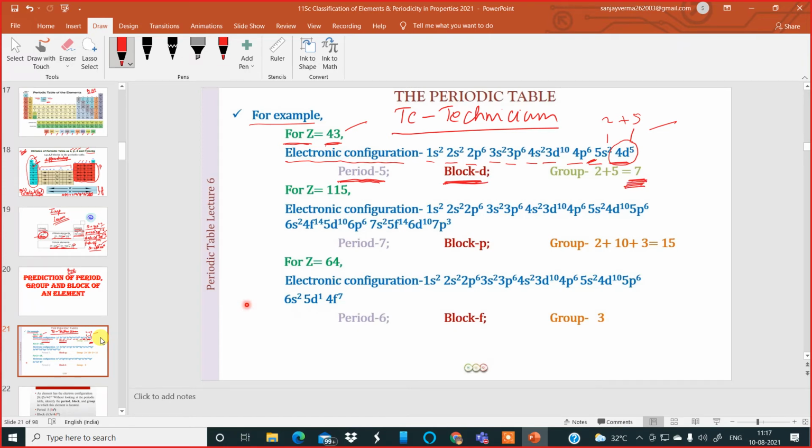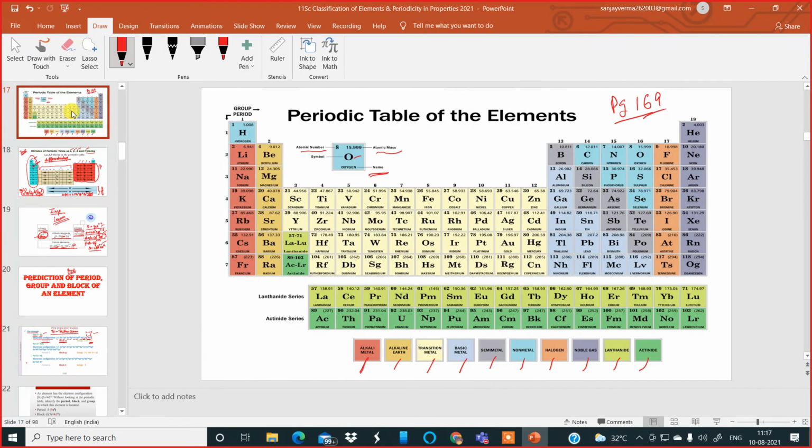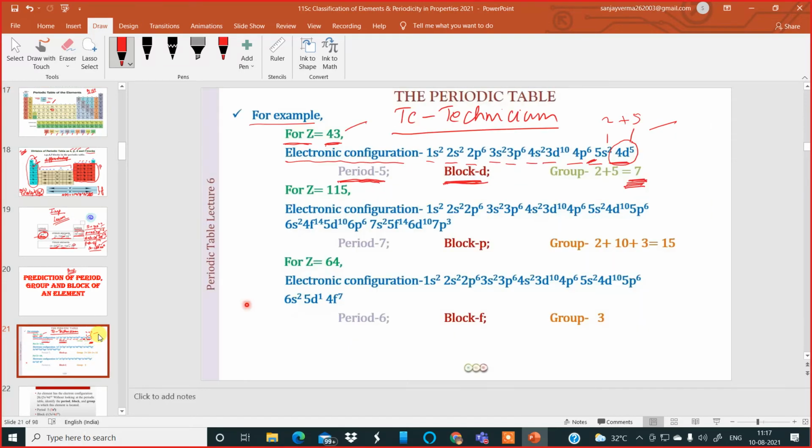Now, let us verify our answer. Come back to the periodic chart over here. Group 7, technetium over here, atomic number 43. Did you get it now? Yes, sir. So this is how we must be able to predict the period, block, and the group.